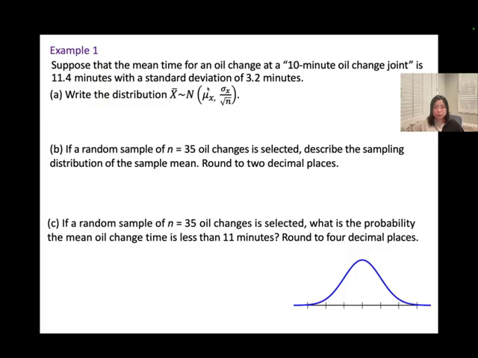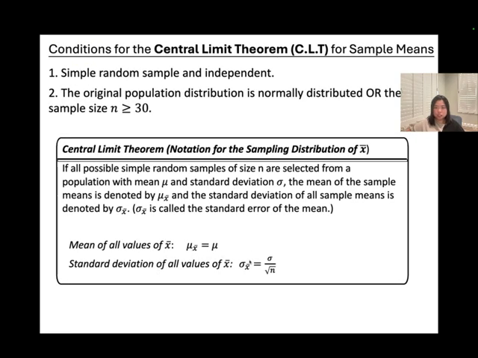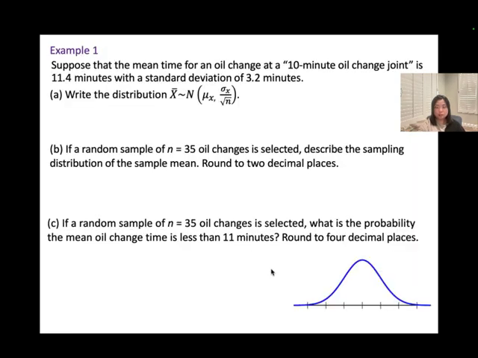And then we need to calculate these two, just like here. First, I know that my population mean is equal to 11.4 minutes, and my standard deviation is 3.2. They didn't give us the sample size yet, so I just keep it as n here.